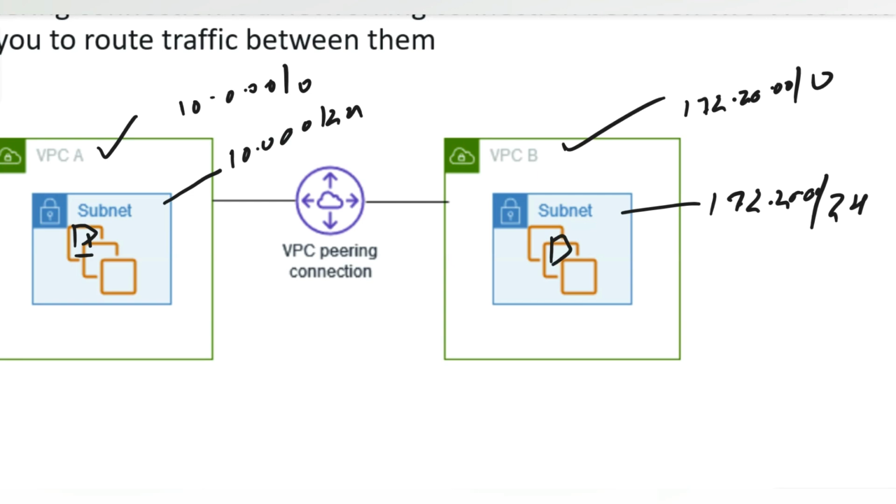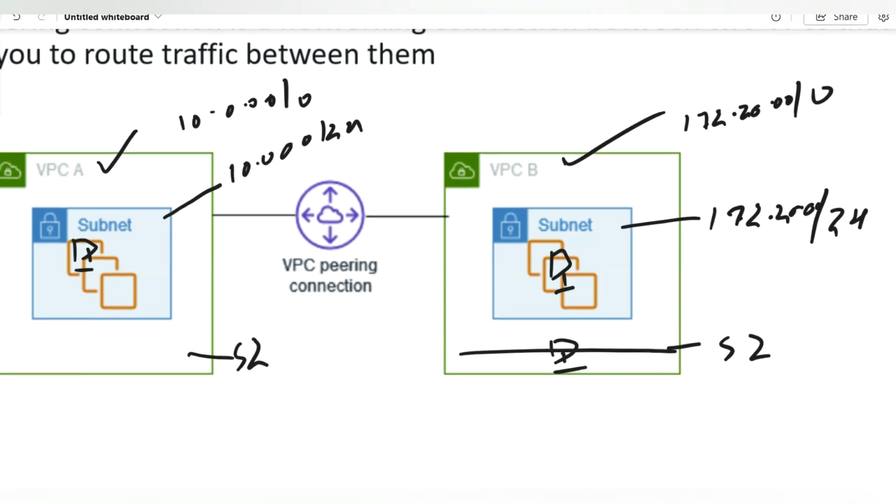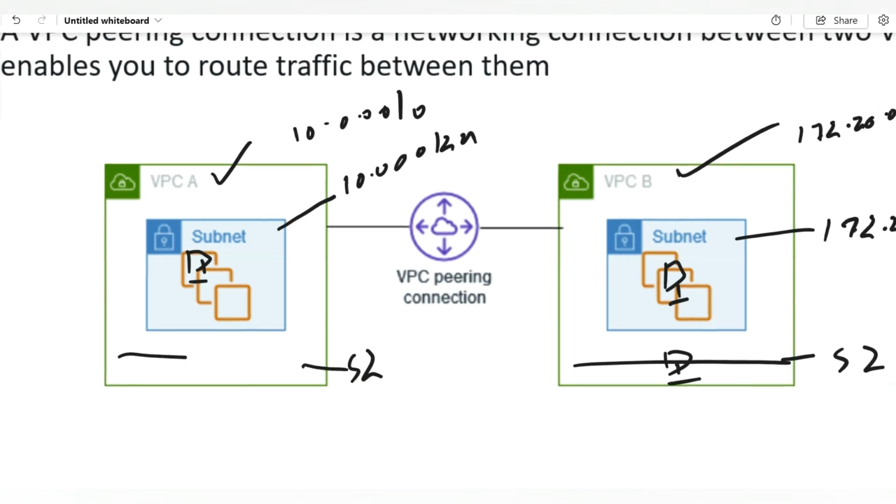Similarly, you deployed virtual machines here as well. So you may have another subnet, which is subnet 2. Here also subnet 2. So you may have another virtual machines in this subnet. By default, within a VPC, you can communicate. It means you can communicate with the virtual machine between the subnets in a single VPC. Here also you can communicate with each other. This is because of the default routing entry which we have with respect to the local, and we have the default security group rule which will allow you to communicate with each other.